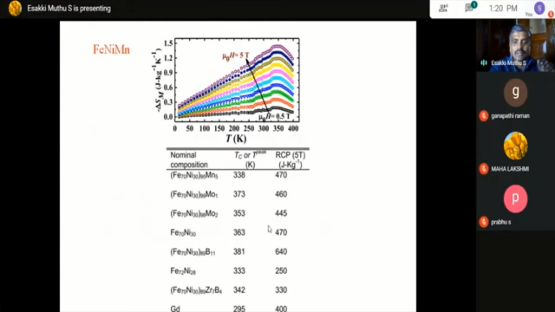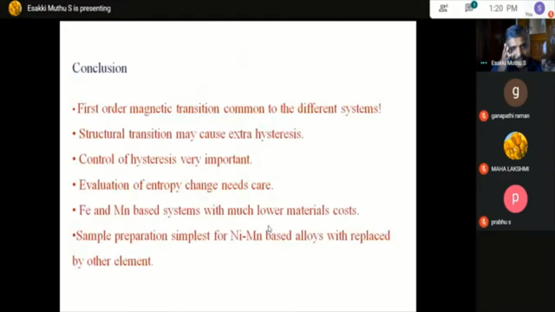Okay, so now I will conclude my talk. In order to have magnetic refrigeration, what we want is a highly ferromagnetic material that works at room temperature and simultaneously has a high RCP value. These three parameters won't come together in any single material, so people are going for different kinds of materials to have at least one parameter be high.